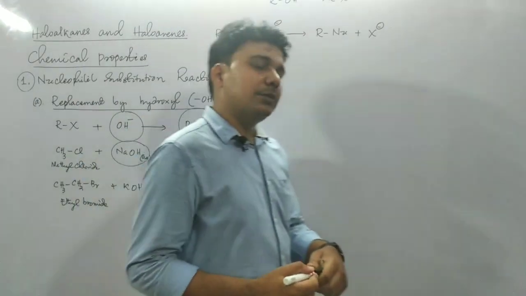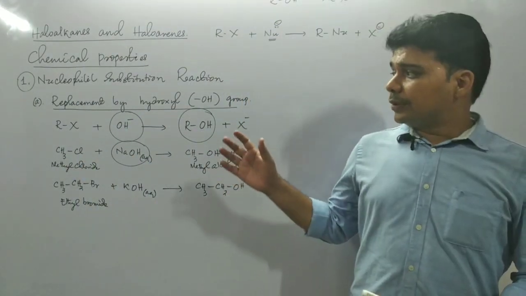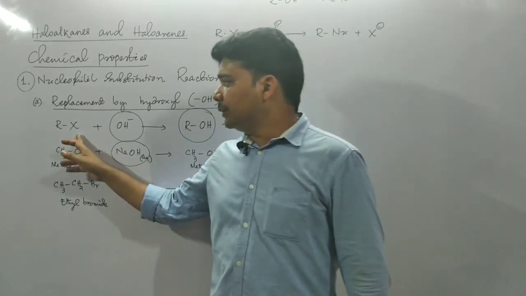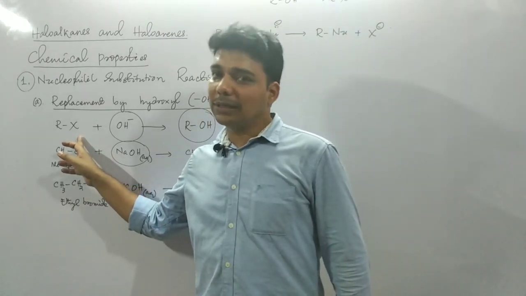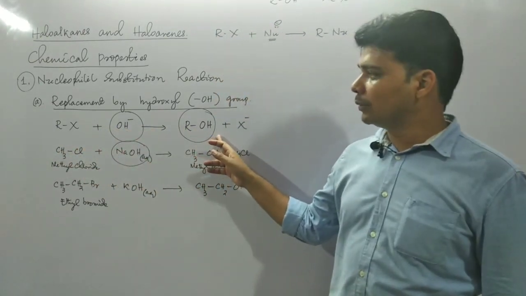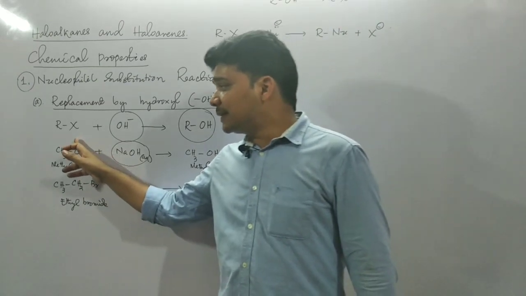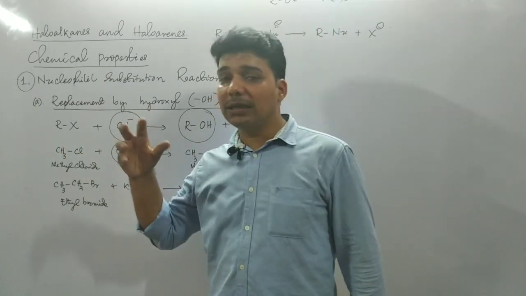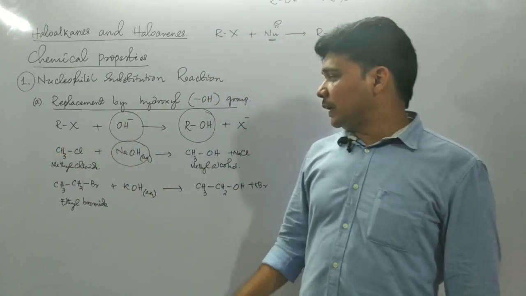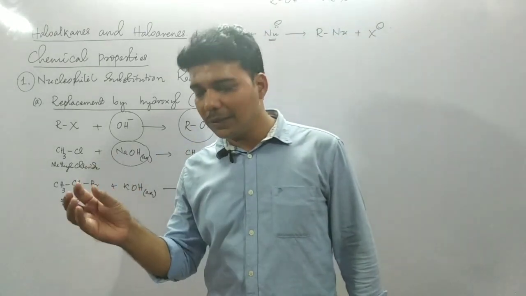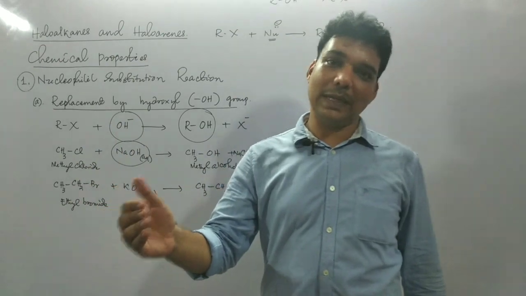Listen students, in these chemical reactions, if we take the primary alkyl halides, then the corresponding alcohols can be obtained easily. If we take secondary alkyl halide molecules, along with the corresponding alcohol, we will get a little amount of alkenes.